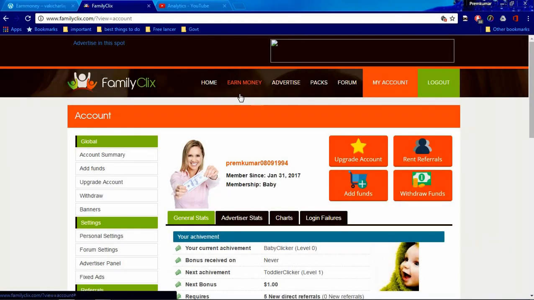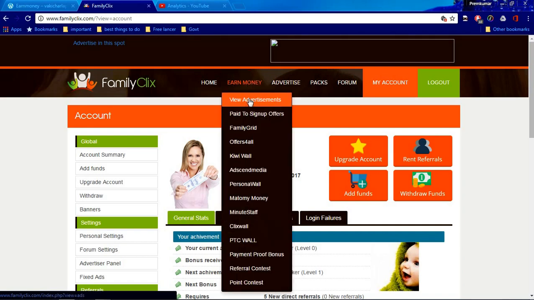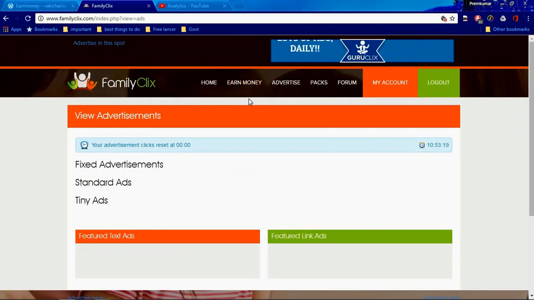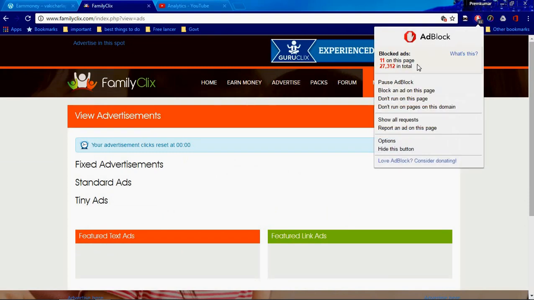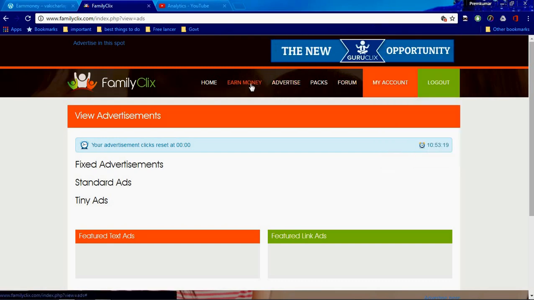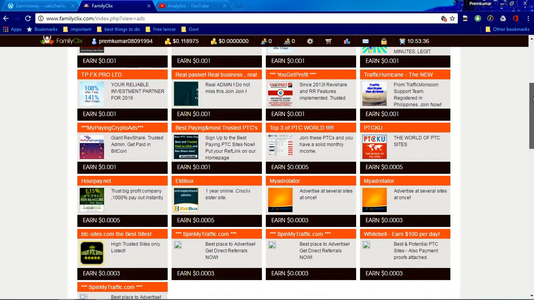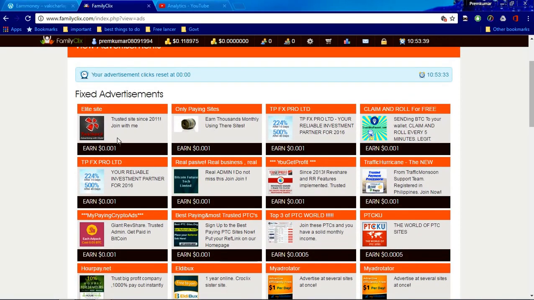After completing your login, you will see this kind of option. Press that one, and view advertisements. Click on that. This is dependent on the website. You should not use any ad blocking, so I am bypassing my ad block here to earn money. And you need to press once again. See, here are the ads, and after clicking and viewing an ad, they mention how much amount you will get. For example, if you click and view this ad, you will get this much amount.